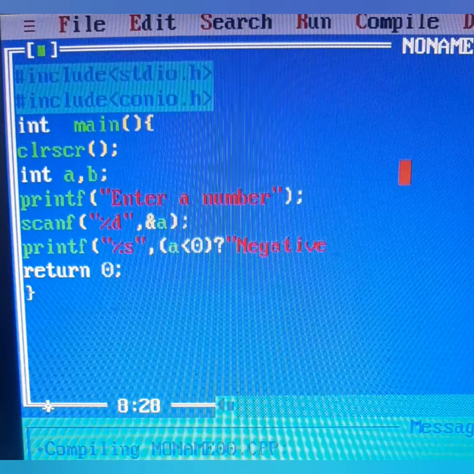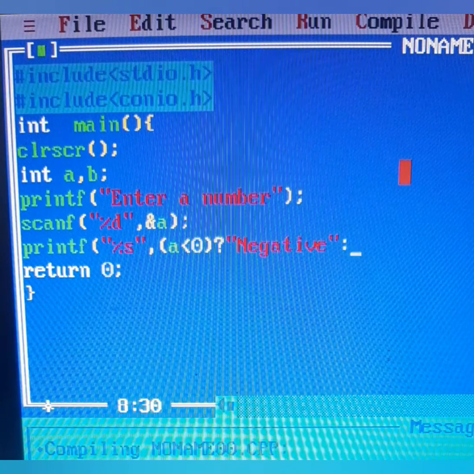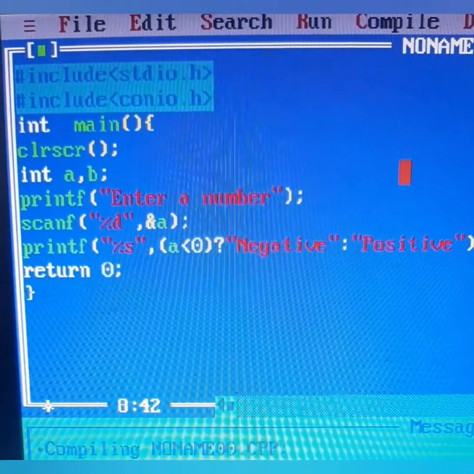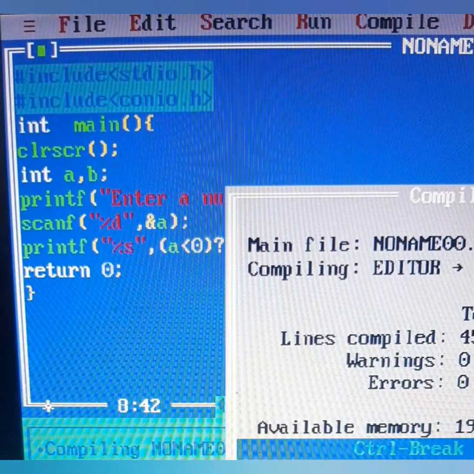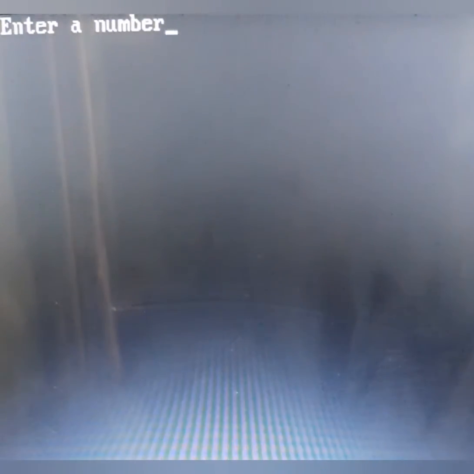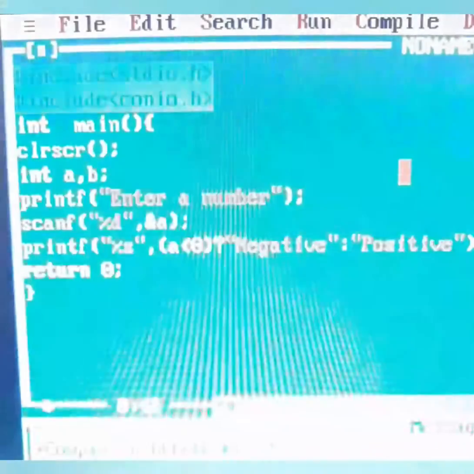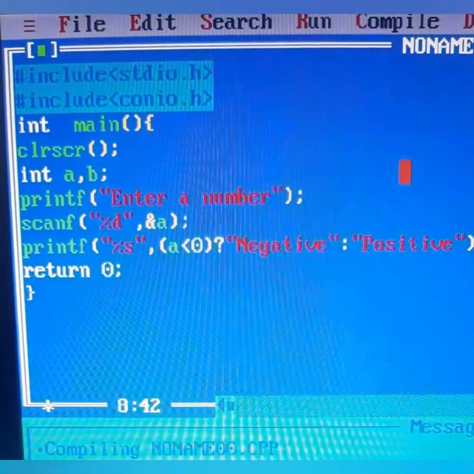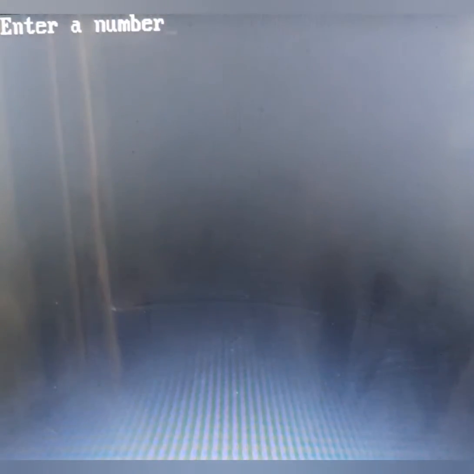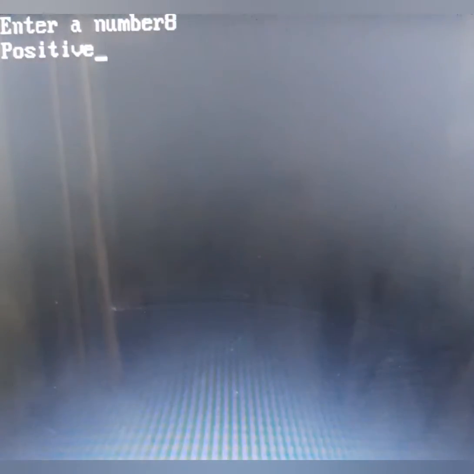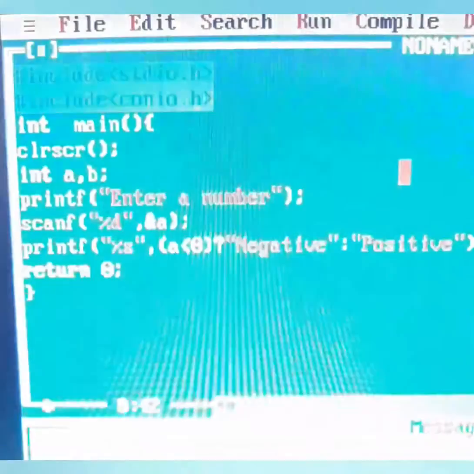This %s will print this message negative on the screen, else positive. Now if I run this program and I give a negative number, -9 again, with Alt F5 I'll see I got the answer as negative. And if I run this program again and I give some positive value like 8, and if I see it back, I'll get the answer as positive.